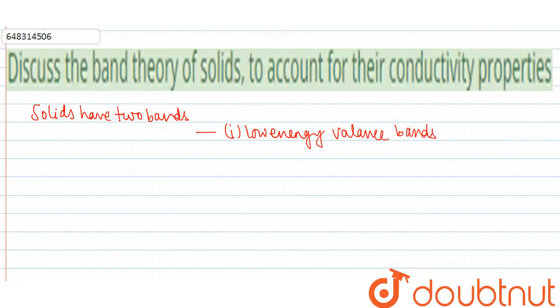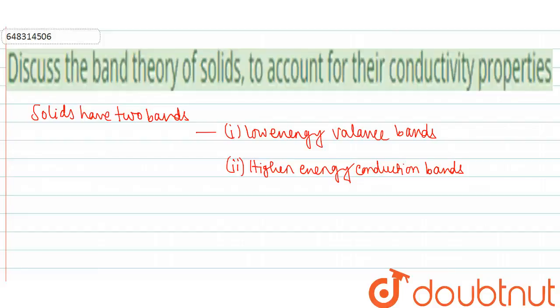Low energy valence bands means it contains the valence electrons, or the free electrons, and second is the higher energy conduction band. Higher energy conduction band means the electrons present there are responsible for the conductive properties of the solid. So for the conductivity of solids, there should be a jump from the valence band to the conduction band.